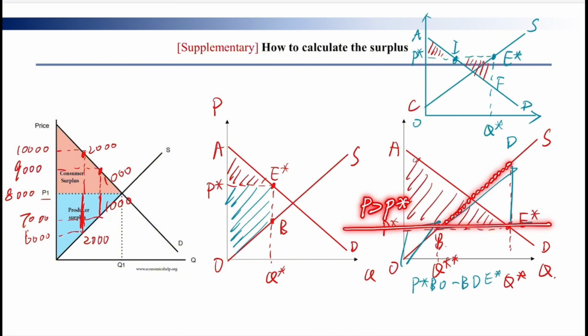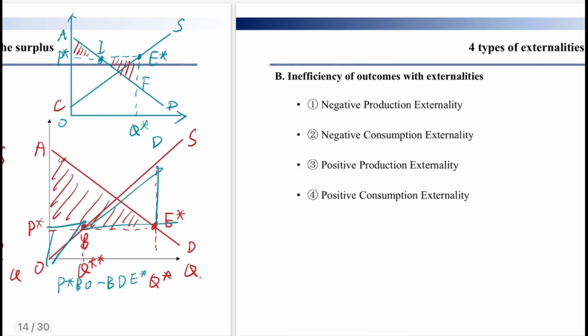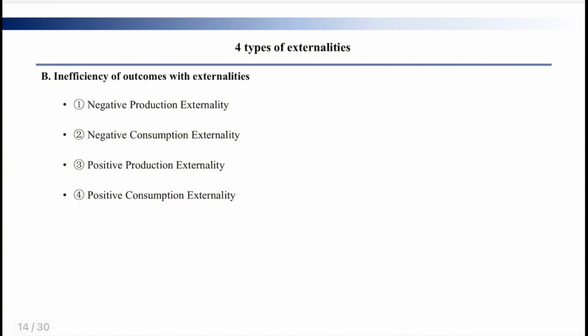So the producer surplus at this point is negative, so we need to minus this triangle. And what if the equilibrium point moves here? Similarly, the consumer surplus is this triangle minus this triangle, right? And the producer surplus is this big triangle. Okay, after knowing this, we can enter the next part, the 4 types of externalities.